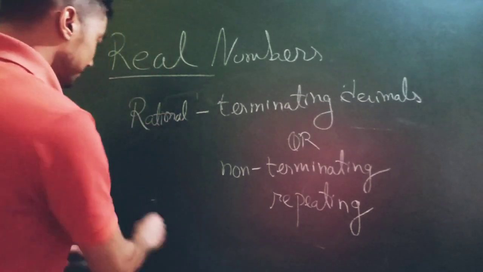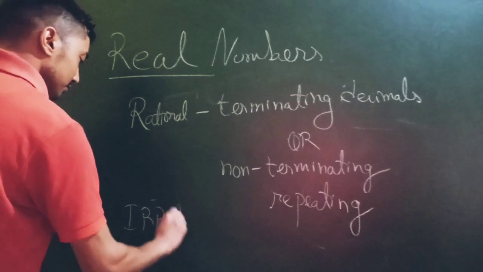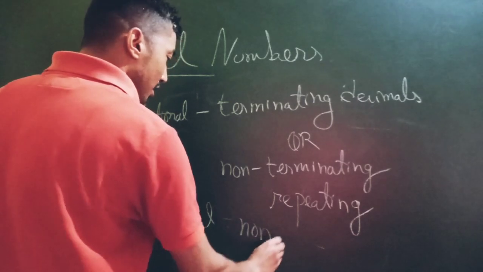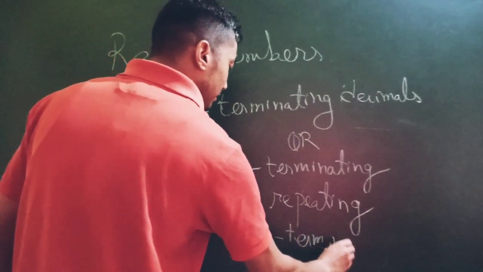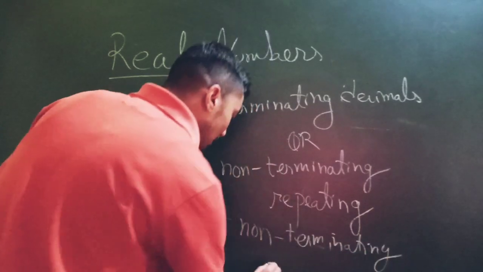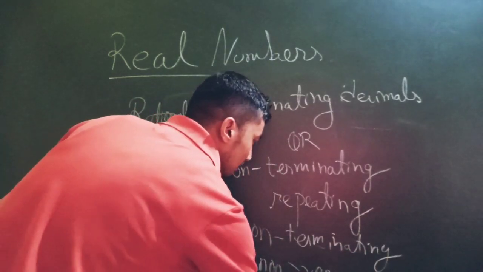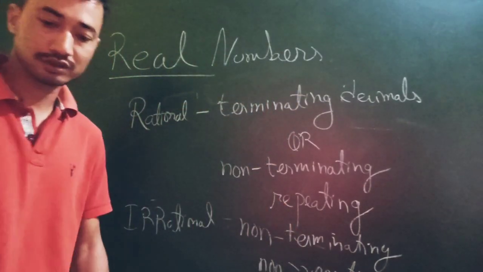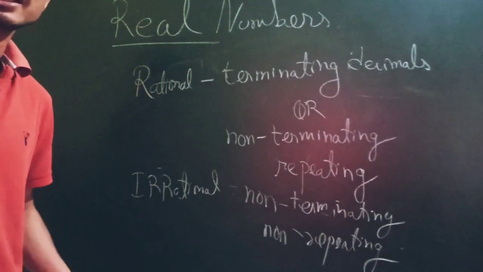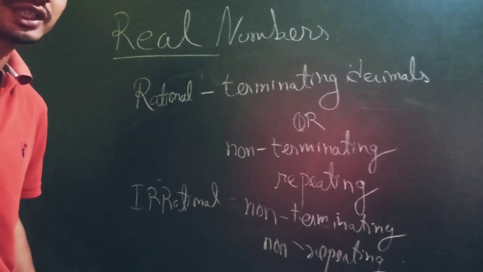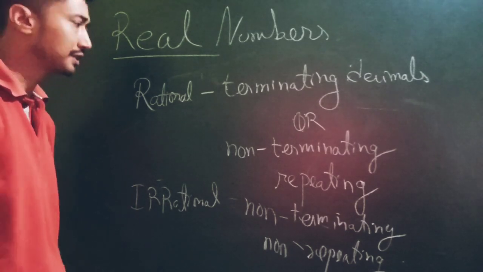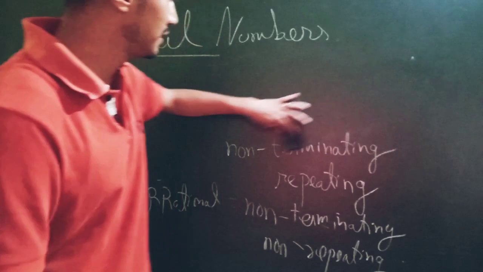Then what are irrational numbers? Irrational numbers are those numbers which are non-terminating, and they should be non-repeating also. Non-terminating and non-repeating. Okay, sorry, you couldn't see that. So it should be non-terminating and non-repeating. So then it differentiates rational and irrational numbers clearly. Non-terminating and non-repeating examples like